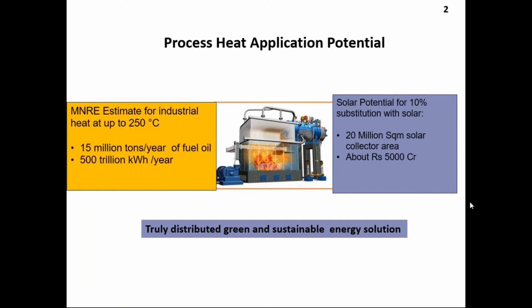One of the plus points of solar energy is energy security, because it will always be available to us, unlike other fossil fuels. So it can be called a truly distributed energy, a green and sustainable energy solution. So with this in mind, how do we ensure that most of the energy from the plant gets used, whatever is available to us, and how is the best way that can be utilized?